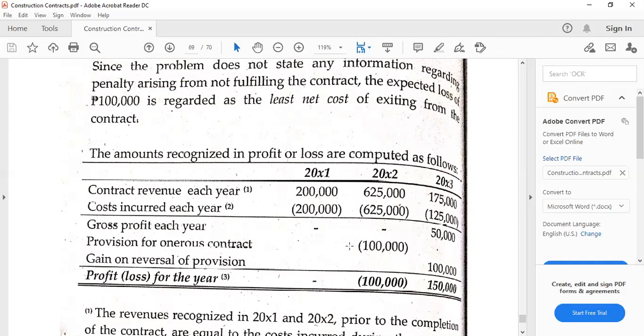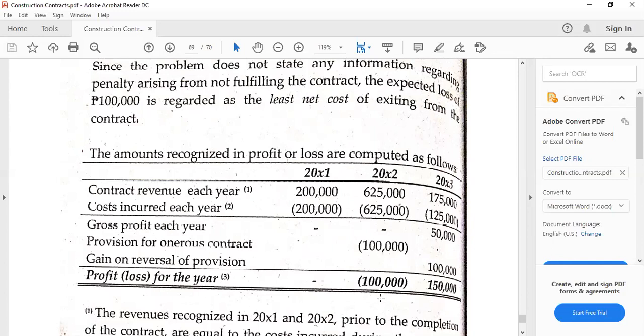But there is no cost of penalty, therefore this is our amount of loss. So negative 100,000, therefore the provision is also negative 100,000, because there is no gross profit to be recognized.